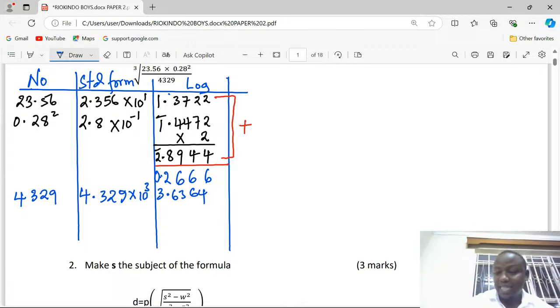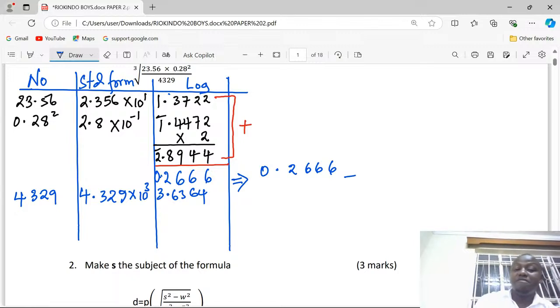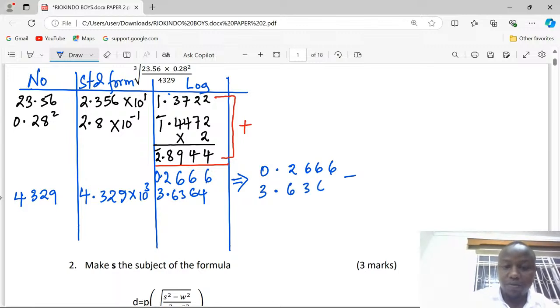6364. That is now the logarithm. We should know that from the numerator and the denominator, now the overall logarithms are supposed to be subtracted. So 0.2666. Then we subtract, because numerator and denominator have been divided. We subtract 3.6364.